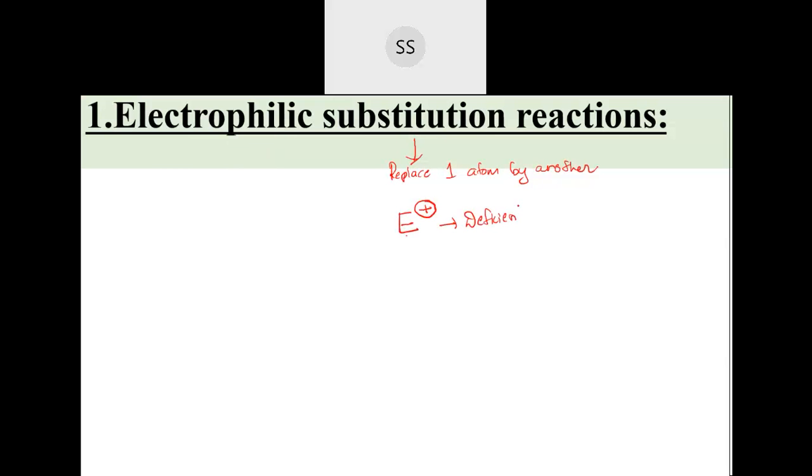So if an electron deficient species comes and replaces one atom in the benzene, then that substitution will be called electrophilic substitution reaction. Now why electrophilic substitution reaction? Why not some other substitution? Why does benzene easily undergo an electrophilic substitution reaction?